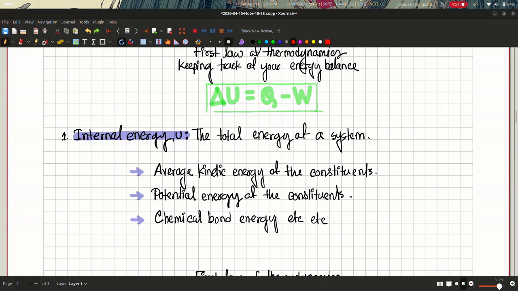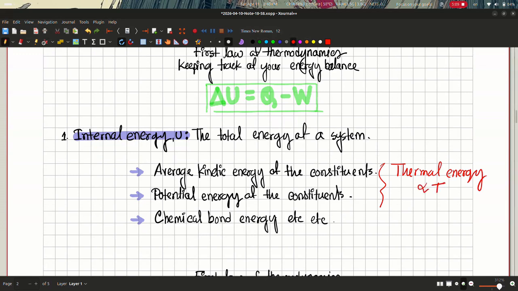Now the first two, the average kinetic energy and the potential energy of the constituents, make up something we call the thermal energy, which actually depends upon the temperature of the system. So this is proportional to the temperature.